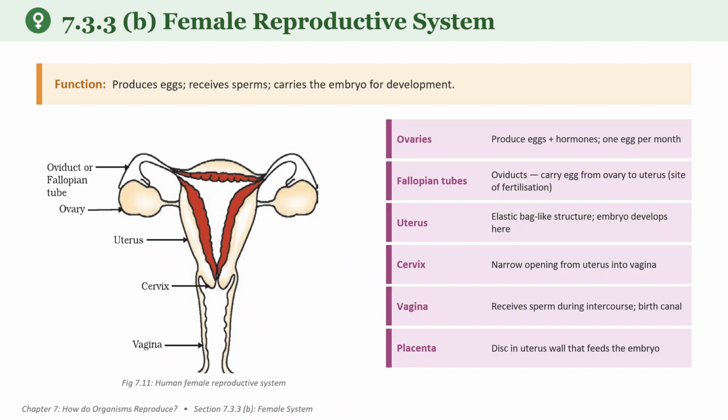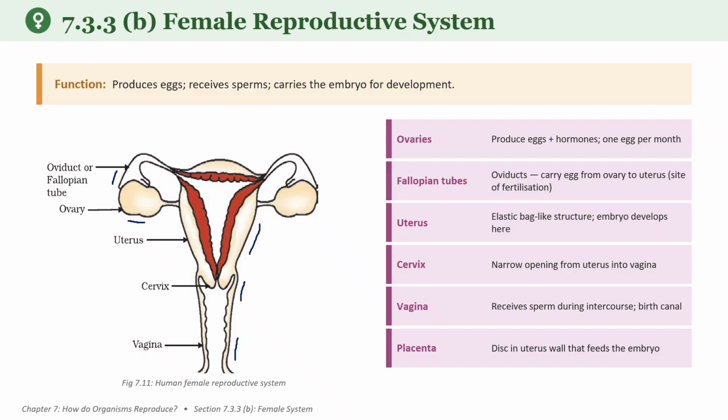Next we are going to see the female reproductive system. Already we saw the male reproductive system. Again, for the female reproductive system, what is its function? The female reproductive system produces eggs, receives the sperms, and also supports the embryo development. Let us see the different parts here, children. This is the ovary, and this part is the oviduct. From here it goes to the uterus, and this part is the cervix, and this is the vagina.